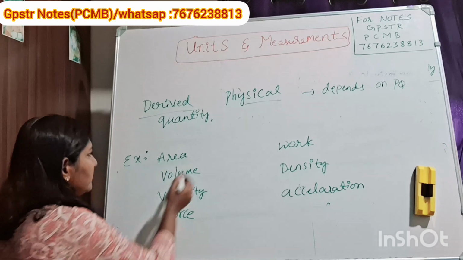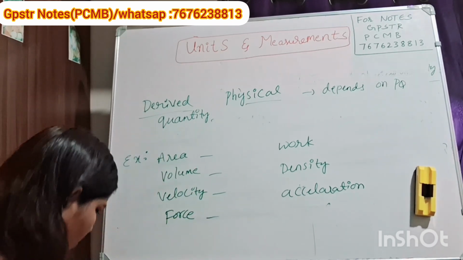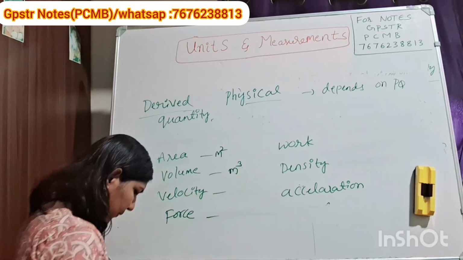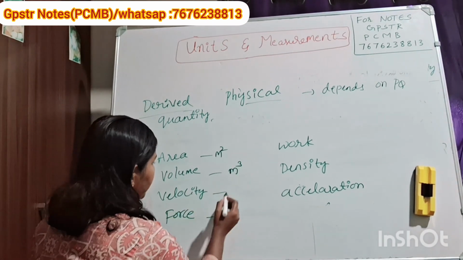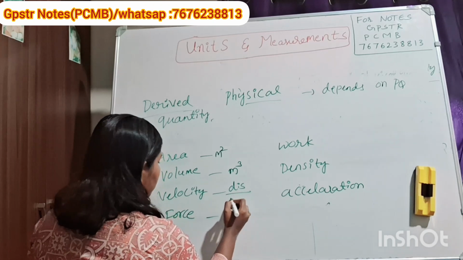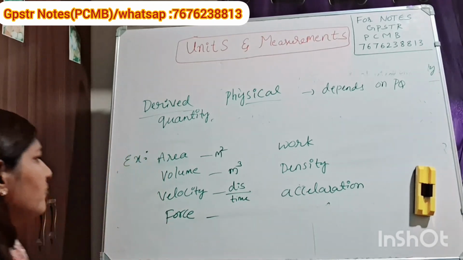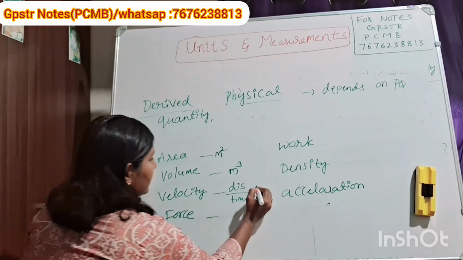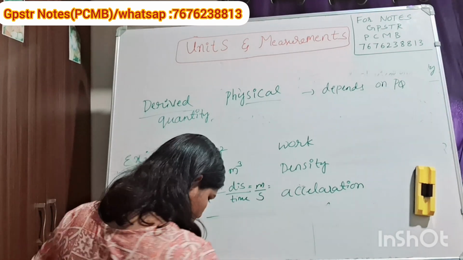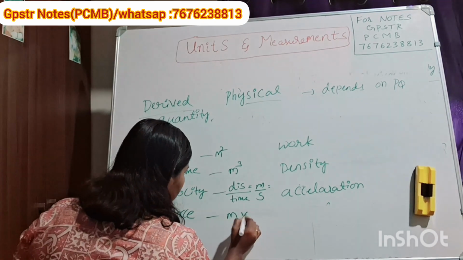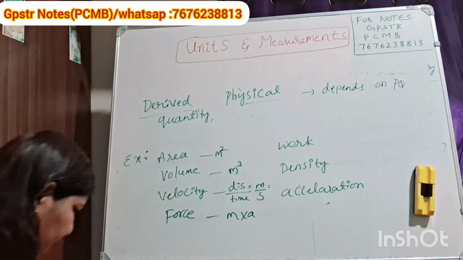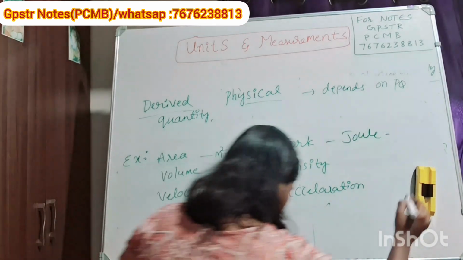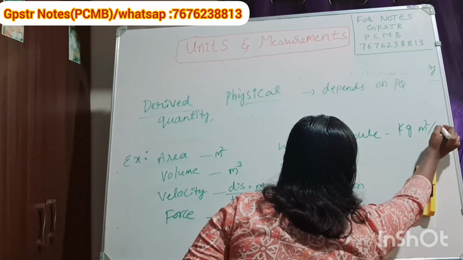So area, you already know. Area means it is meter square, no? Length into breadth. Volume is m cube. Velocity, displacement per unit time: rate of change of displacement with respect to time is velocity, m by s. Next force, that is m into a, mass into acceleration. Work, that is joule, kg meter square per second square.